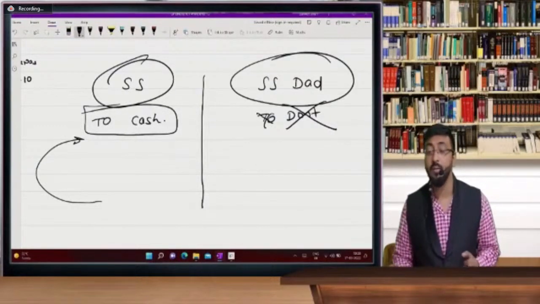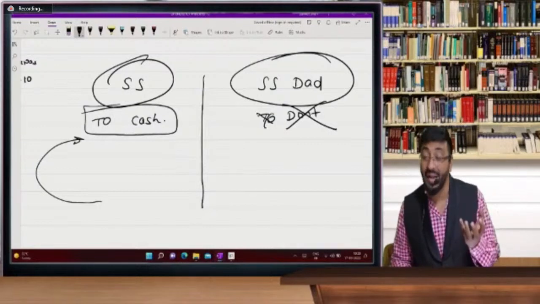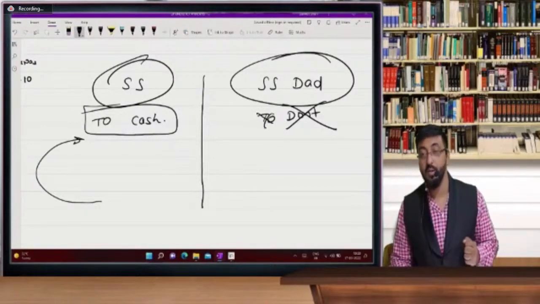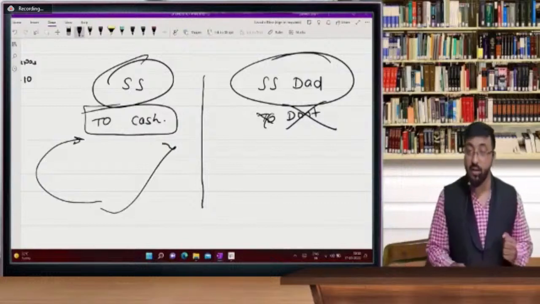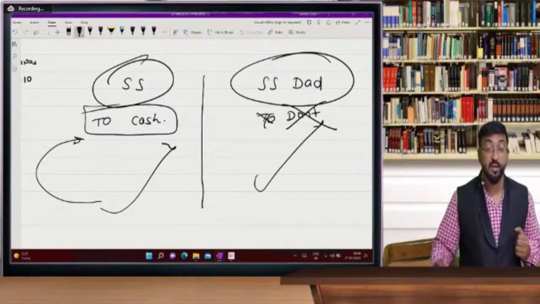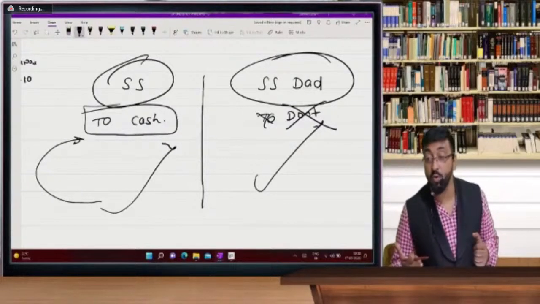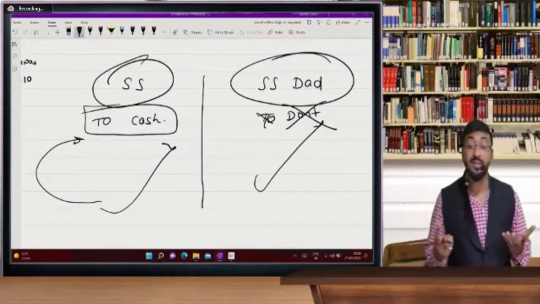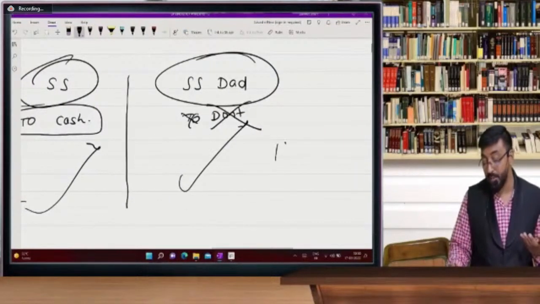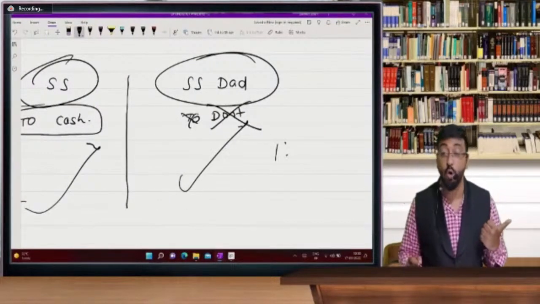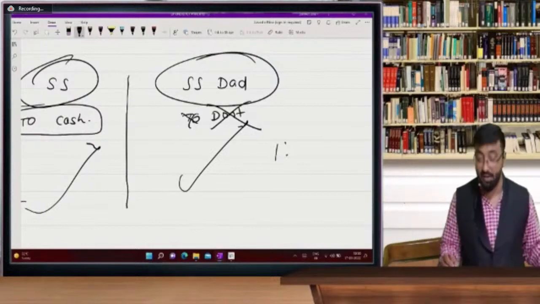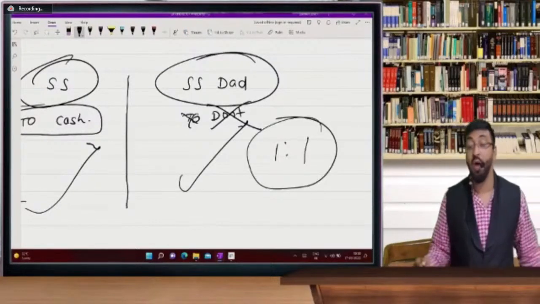But suppose you want to attract your investor, so either you pay dividend or you give bonus shares. How will bonus shares help? That investor will understand कि यार पहले मेरे पास 1 share था, previously I held 1 share, and now I have 1 + 1, so I have 2 shares.